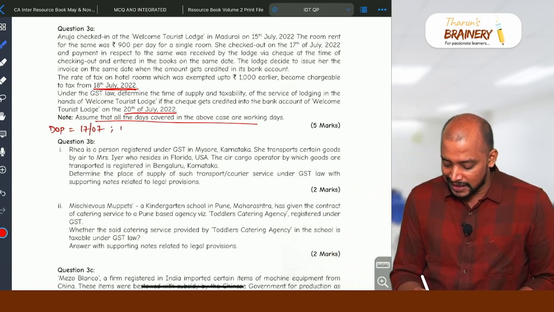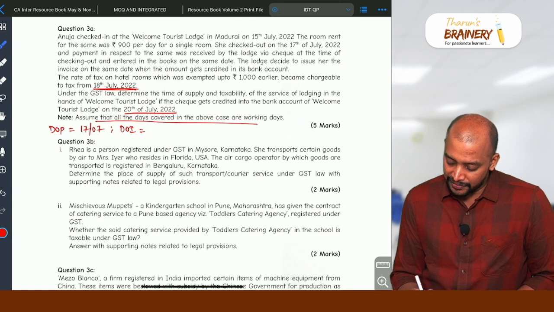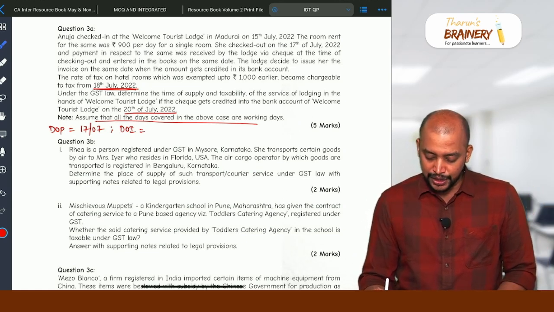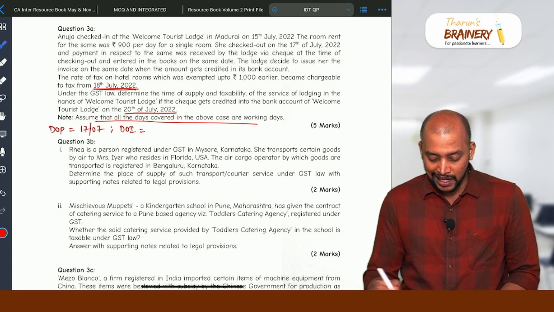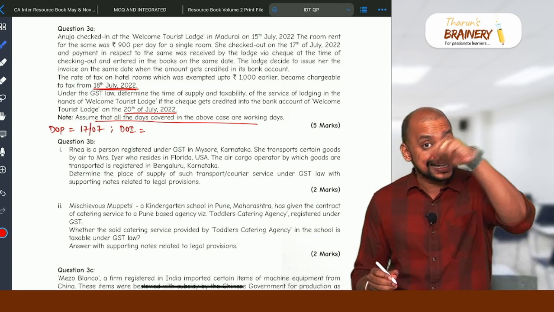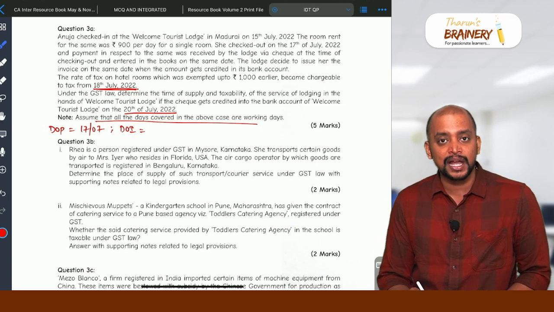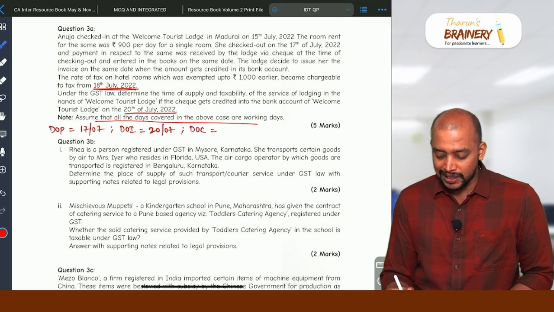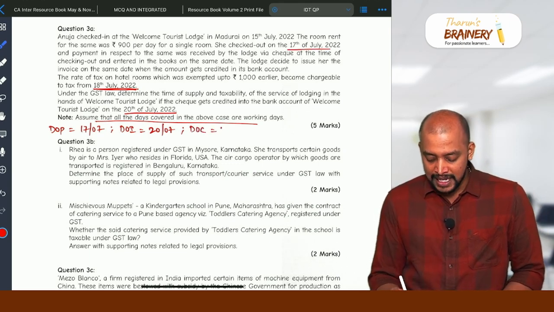Then next, date of invoice. What is the date of invoice? The lodge decided to issue her the invoice on the same date when the amount gets credited in its bank account. When the amount gets credited in the bank account, 20th July. So the date of invoice is 20th July. And date of completion, when she checked out: 17th July, she checked out.